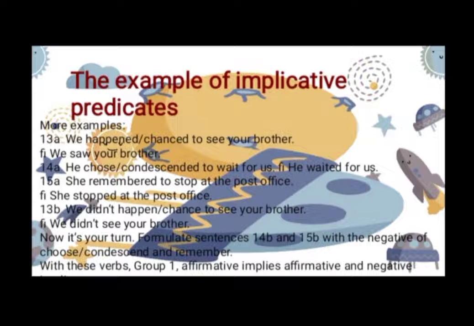These are examples of implicative predicates. 13a, we happened or had the chance to see your brother, we saw your brother. 14a, he condescended to wait for us, he waited for us. 15a, she remembered to stop at the post office, she stopped at the post office. 13b, we didn't have the chance to see your brother, we didn't see your brother.